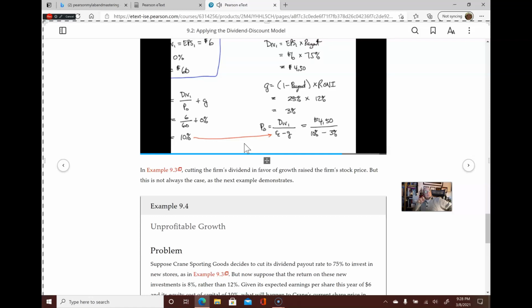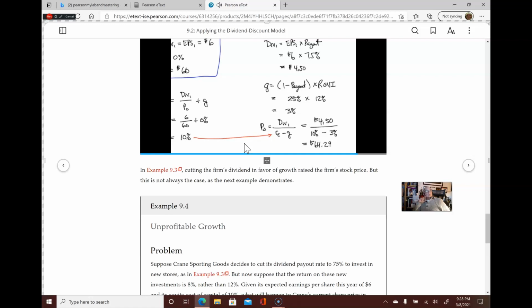Okay. We're ready to calculate the final result and estimate the impact on Crane's share price. In this case, dividing $4.50 by the denominator of 7%, we get an estimated share price of $64.29. Comparing that to Crane's initial price of $60 per share, we can see that under the new policy, we expect the share price to significantly rise.